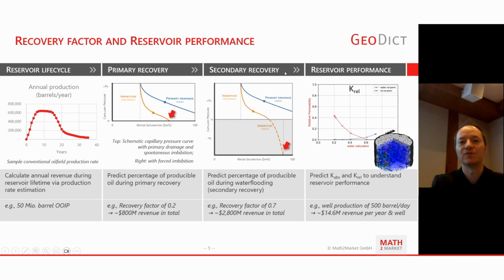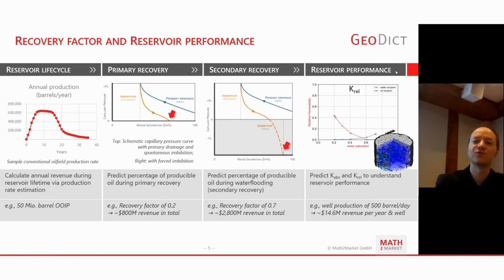Going further to secondary recovery in GeoDict, we can not only compute a spontaneous imbibition, but we can add onto this the forced imbibition part of the imbibition to mimic water flooding. So with the secondary recovery, more oil can be produced. Let's assume we can increase the recovery factor up to 0.7, so we can expect 70% of our 50 million barrels of oil in the oil field. Let's assume this, which is increasing our total revenue of oil from the reservoir by $2 billion. And that's basically the numbers behind what we do here.